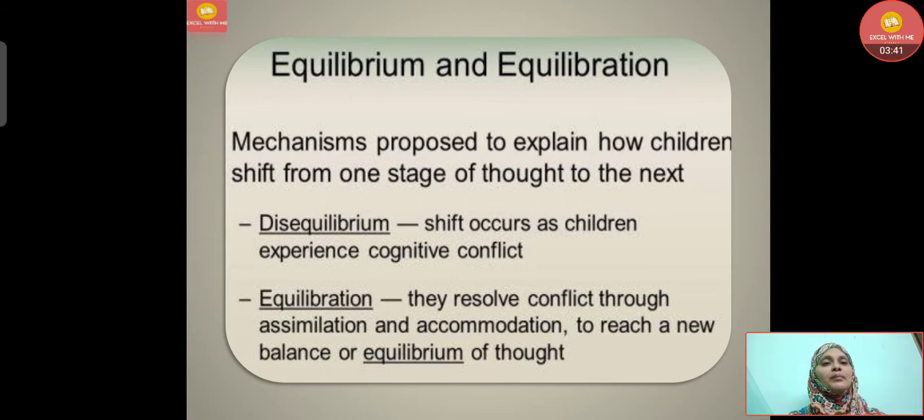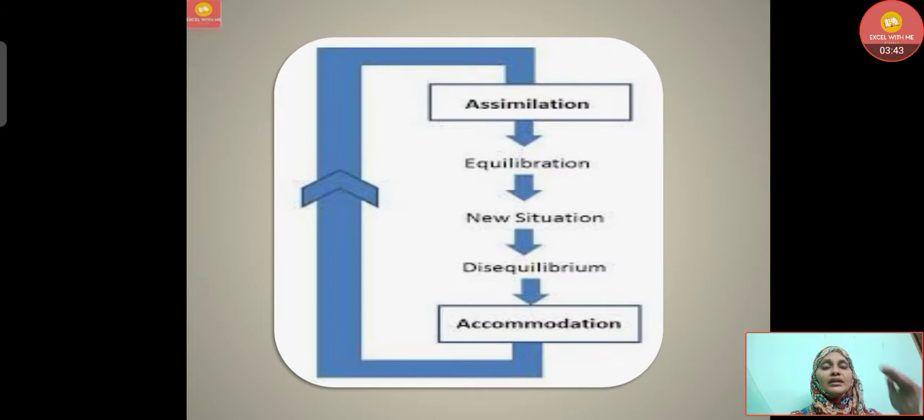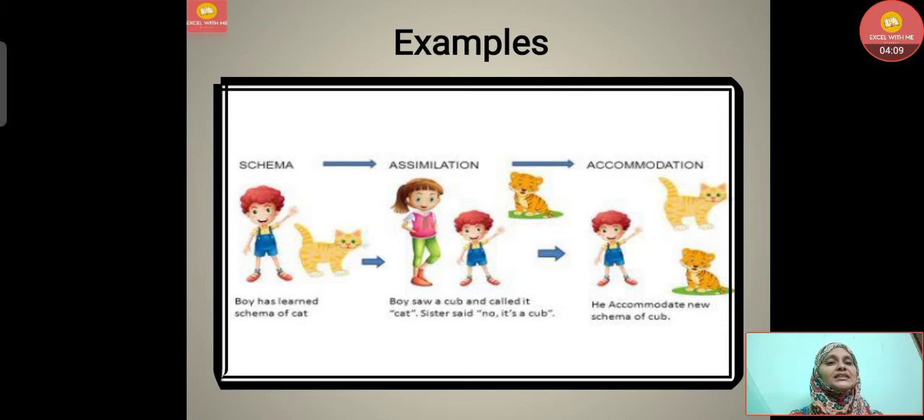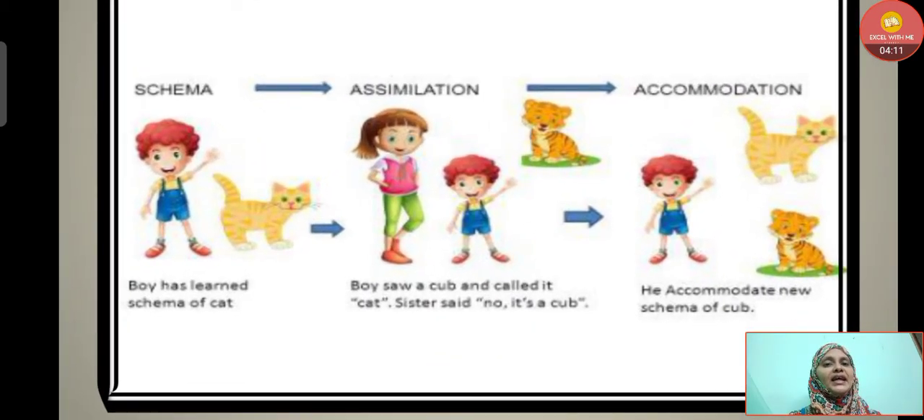Piaget has given the cognitive process in some concepts. First is assimilation, that is adding new knowledge to the existing knowledge. Then equilibration. Then comes a new situation, then again comes disequilibrium, then accommodation, that is modifying whatever knowledge is there. Now let's understand this in a few examples again.